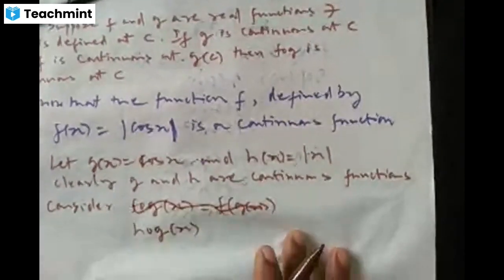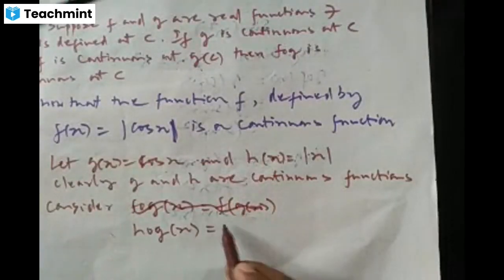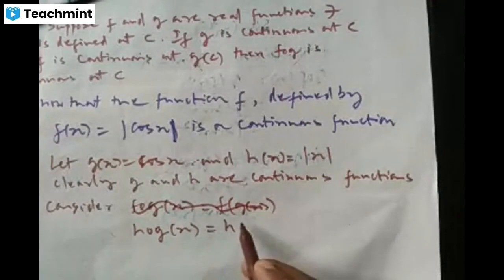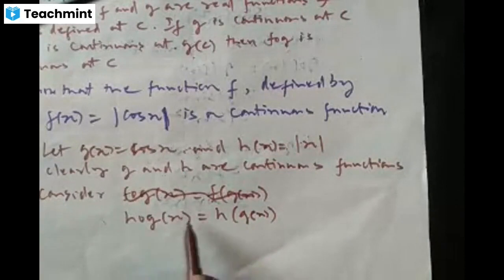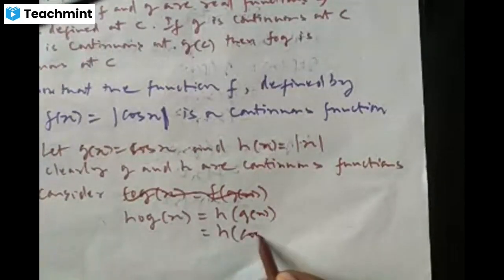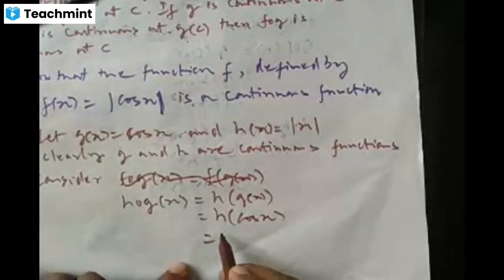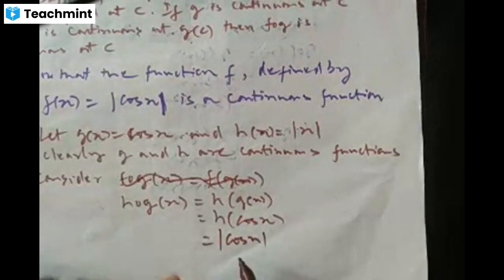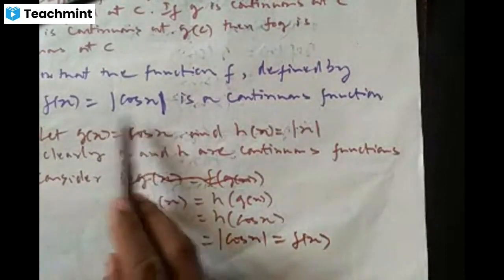By definition of composite function, HOG of x is h of g of x, which is equal to h of cos x, since g of x is cos x. H of x is mod x. So what is h of cos x? Just replace x by cos x, we get modulus of cos x. But this is nothing but f of x.